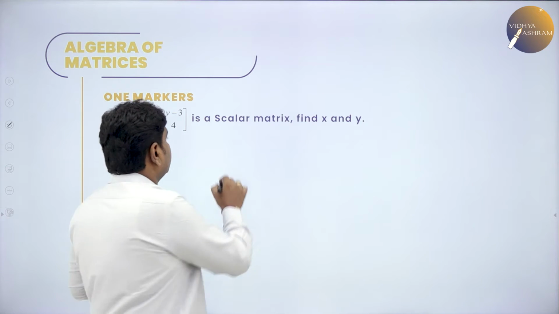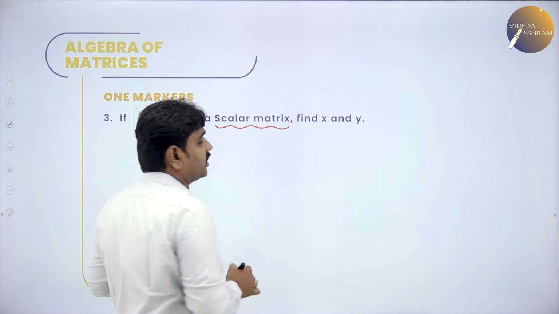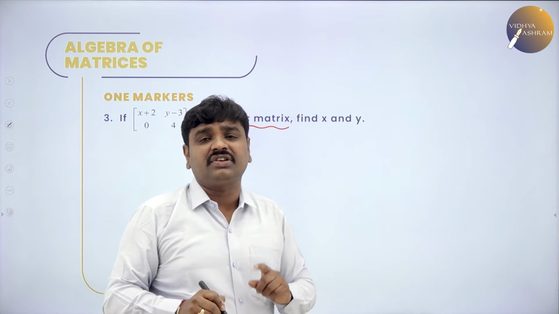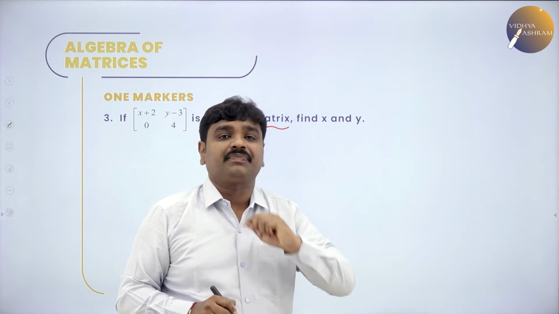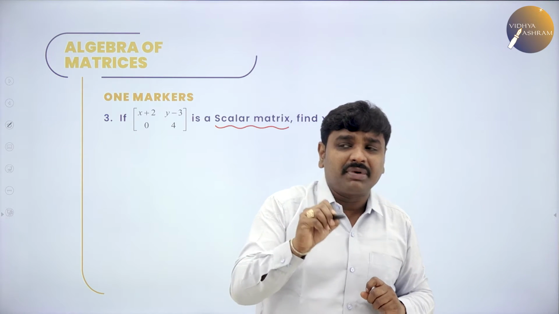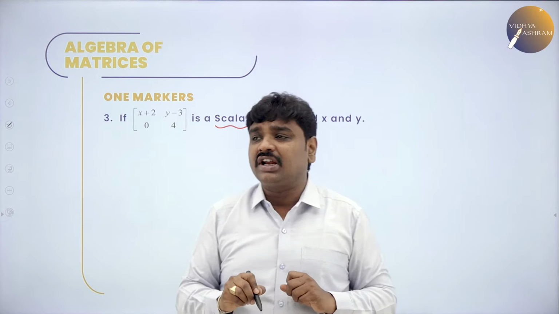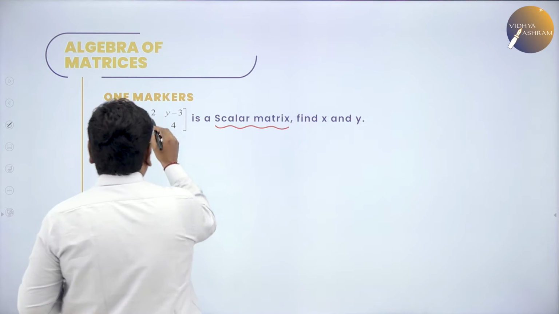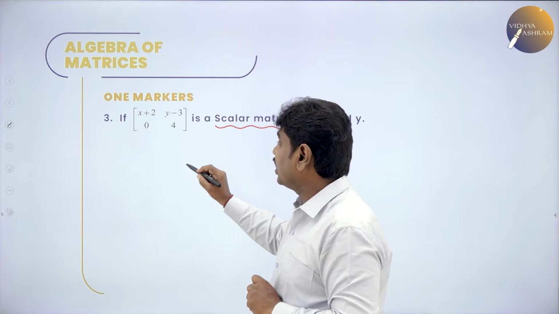scalar matrix. All of you know what a scalar matrix is. What is a scalar matrix? A scalar matrix is a diagonal matrix in which the diagonal elements are the same. Scalar matrix definition, all of you know. So now I have written the matrix, they have given that this is a scalar matrix. If you read the question, this is a scalar matrix.